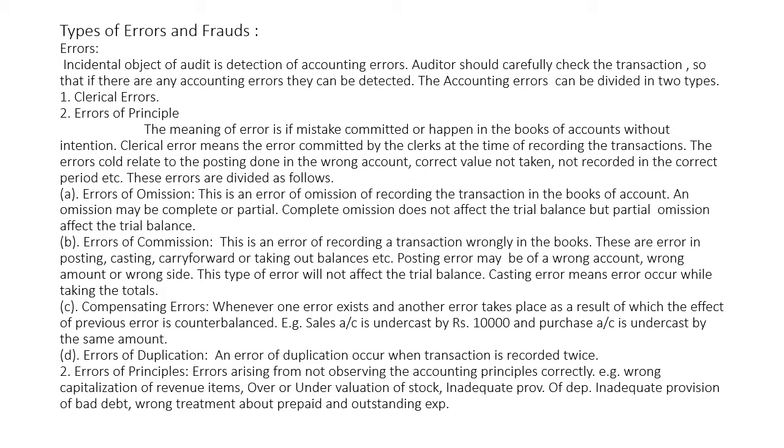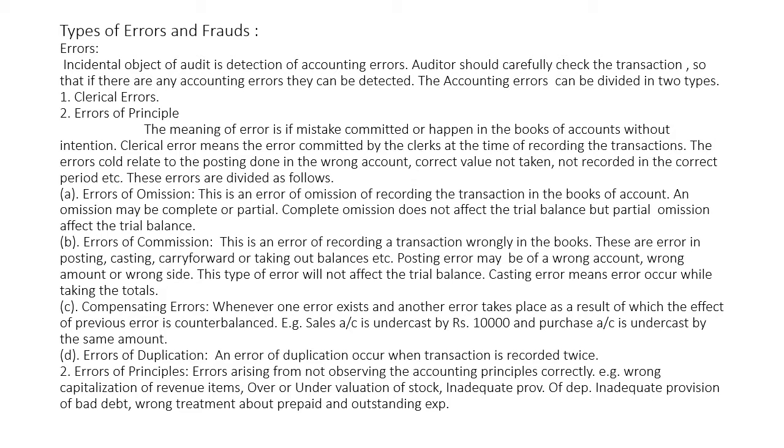The example of such error is if sales account is undercast by rupees 10,000 and purchase account is undercast by the same amount, that time the error occurs. And when such compensating error occurs in the books of account, such error also does not affect the trial balance, and thereby it is very difficult for the auditor to identify such error. So due care is necessary on the part of the auditor.